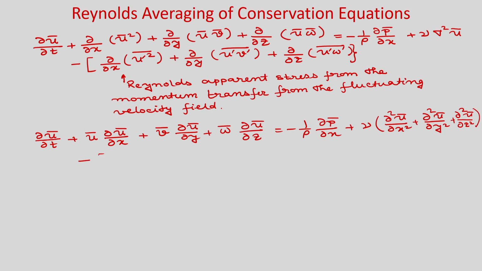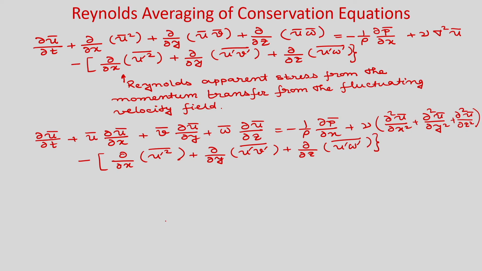And these additional terms: ∂/∂x of (u'²)‾ plus ∂/∂y of (u'v')‾ plus ∂/∂z of (u'w')‾.